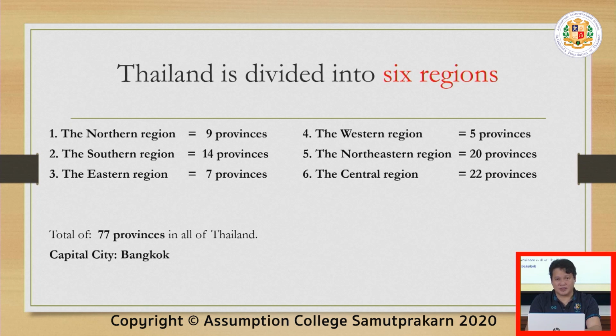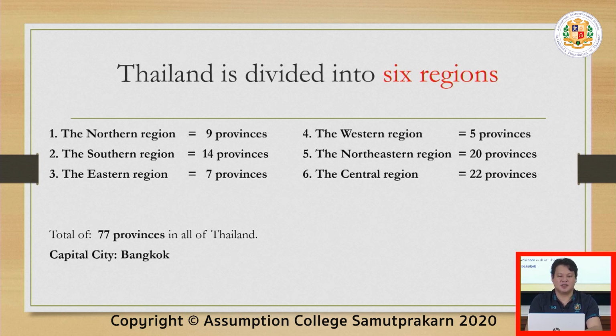The northern region has 9 provinces. The southern region has 14 provinces. The eastern region, that's where Pattaya is, has 7 provinces. Meanwhile, the western region, which has the least number of provinces, has only 5.